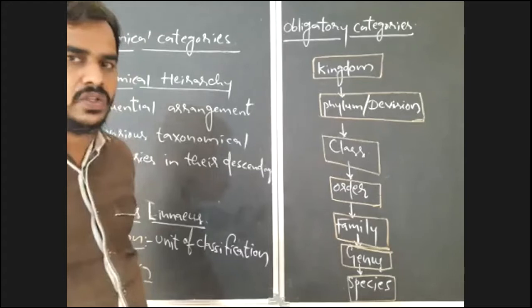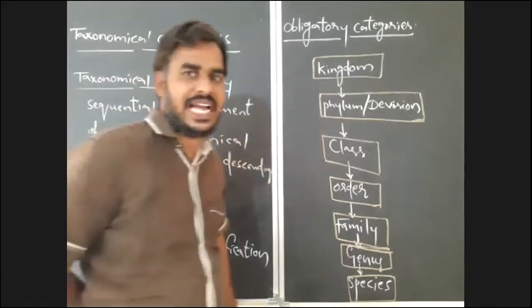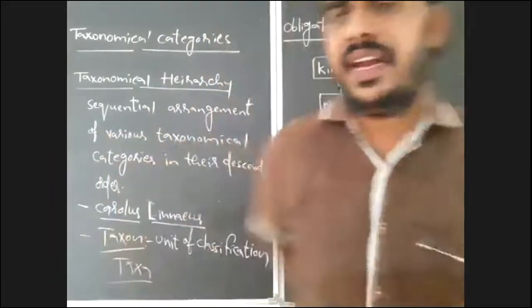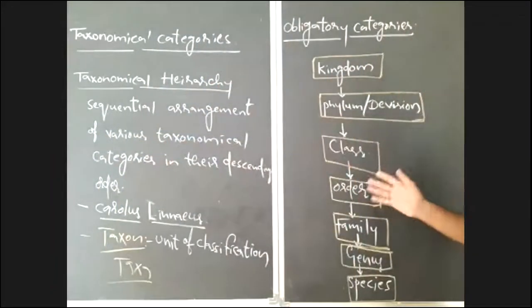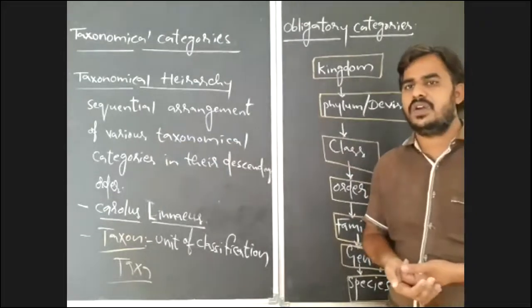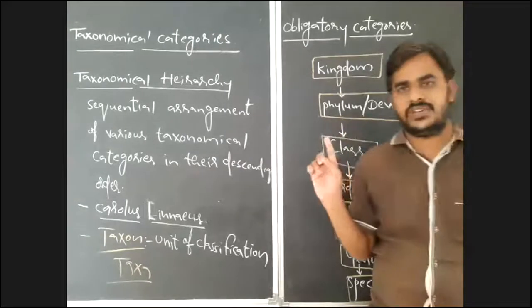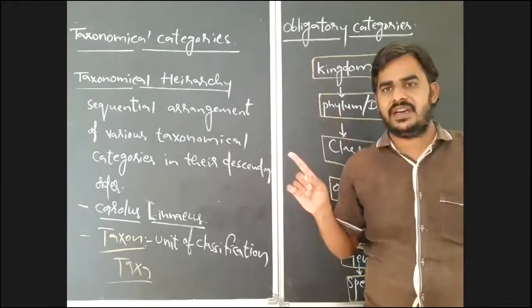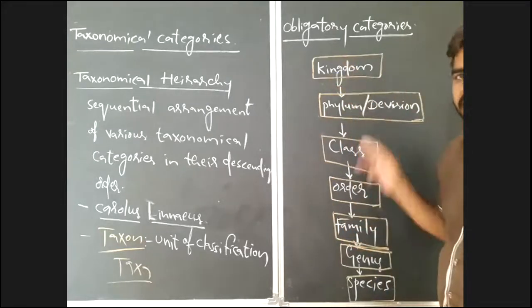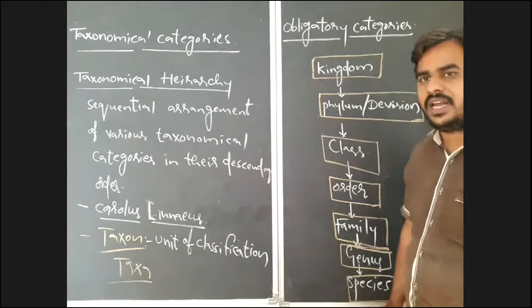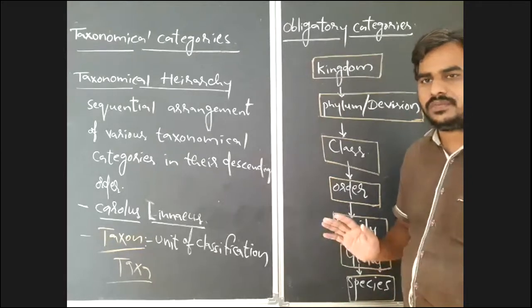Taxon is singular that represents any one of these. Taxa collectively represent all. More than one taxon is collectively known as taxa. Okay, right? For example, if you want to classify a human being only with the help of these 7 obligatory categories, as I already mentioned, for the classification of every living organism, you must use these 7 obligatory categories. Is it right?